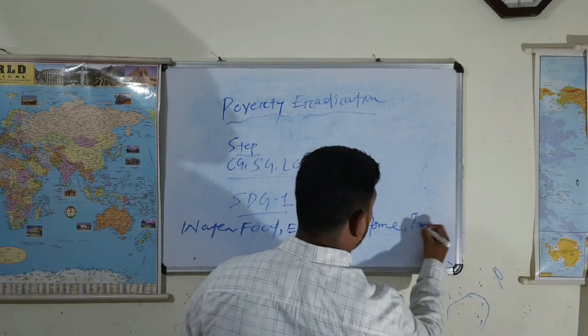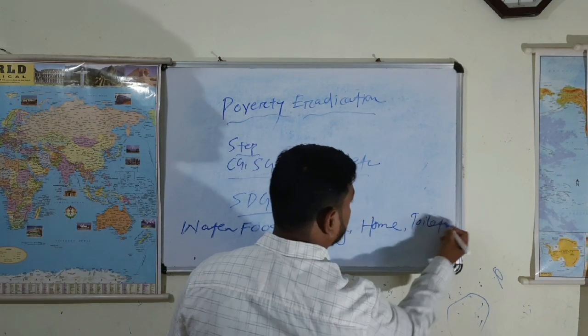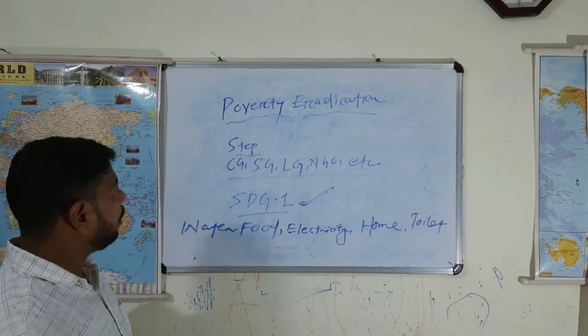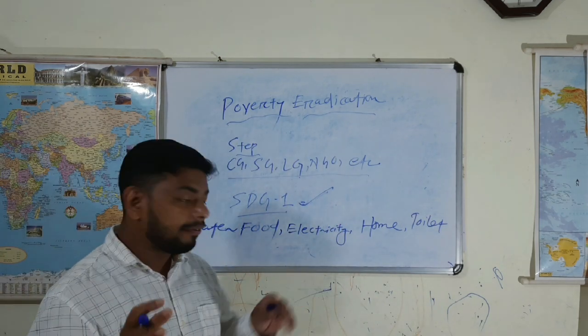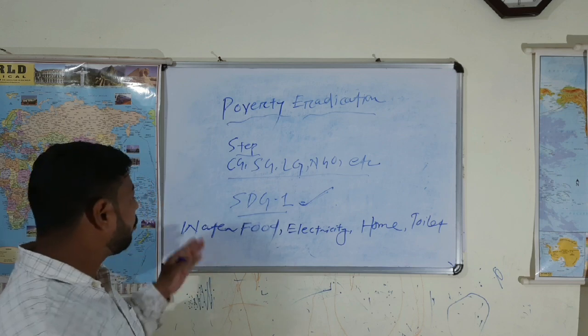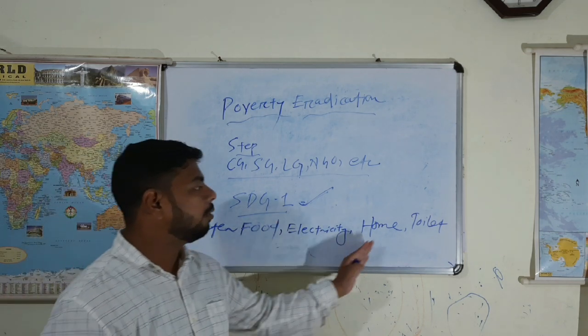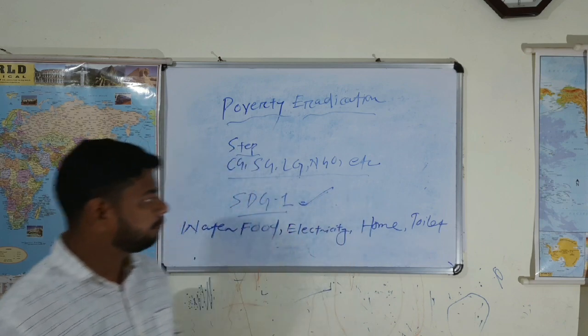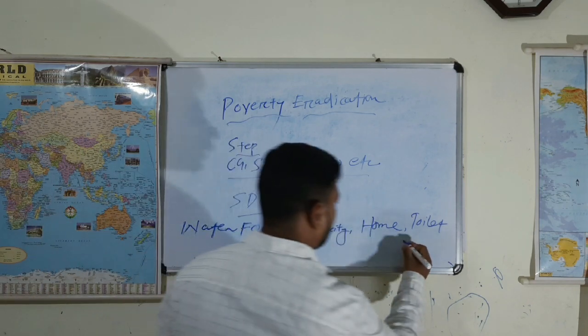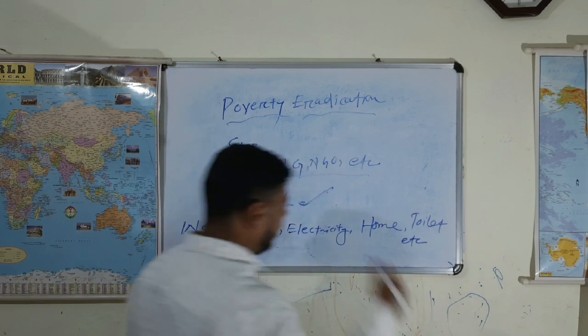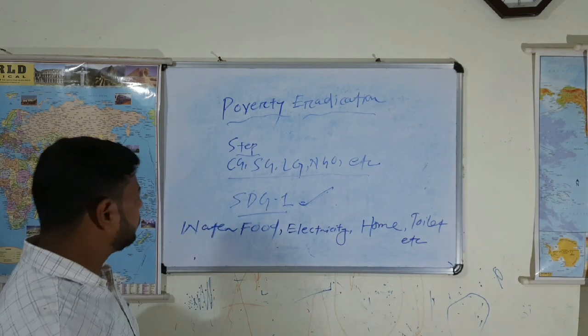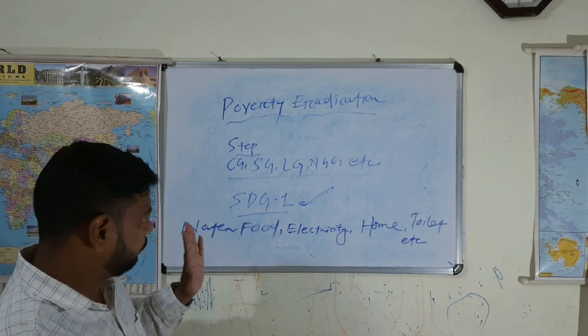We also require a toilet. So for a minimum life, we require water, food, electricity, home, toilet, and many more. But let's first discuss the first one, water.